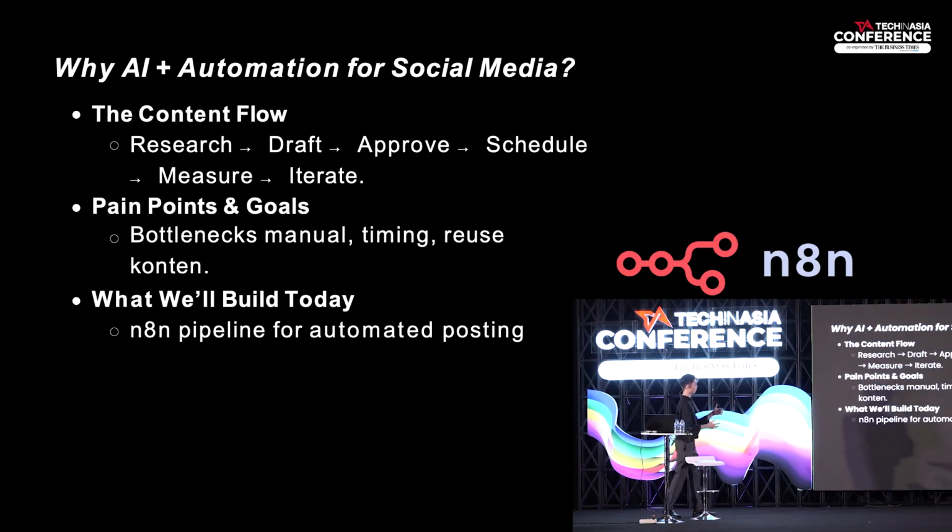We research first, then we draft what we want to post, then we approve what we want to post. After that, we schedule it, measure it, and iterate. This is a very basic workflow, right? Perhaps it also works for your company. That's the reason we want to automate this, because it is predictable.